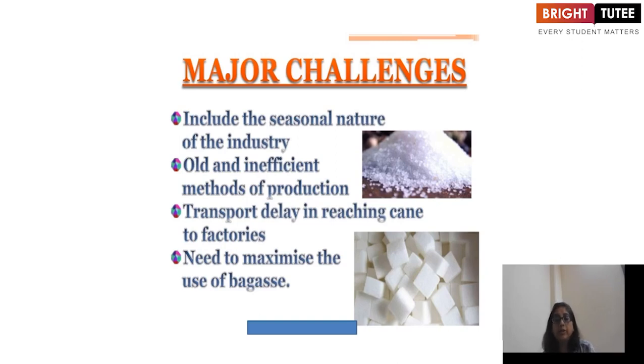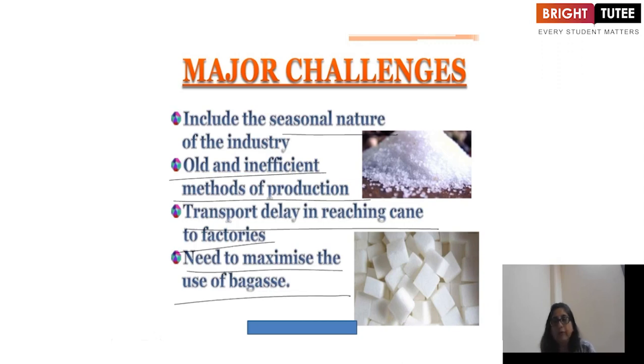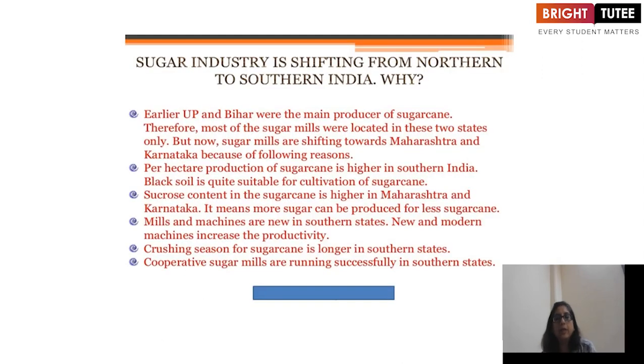Now, what are the major challenges? Again, the major problems faced by this industry. It includes the seasonal nature of the industry, old and inefficient methods of production, and transport delay in cane reaching the factories, and the need to maximize the use of bagasse. Now, the sugar industry is shifting from northern to southern India. What is the reason why? Earlier it was in the north, now it is going to the south of India.